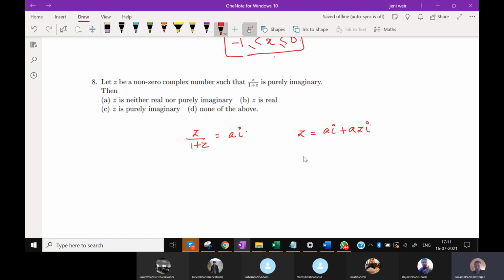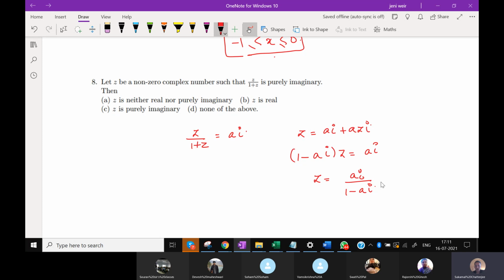So that means (1 minus ai) into z will be equal to ai. So z will be ai by 1 minus ai.